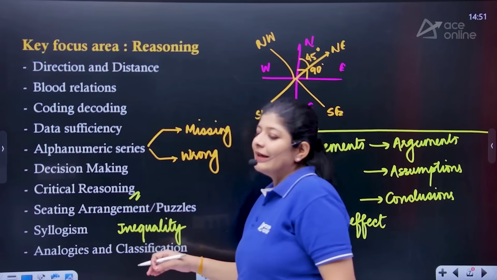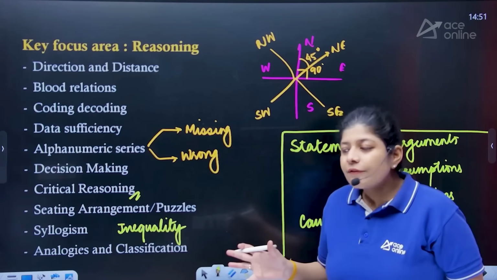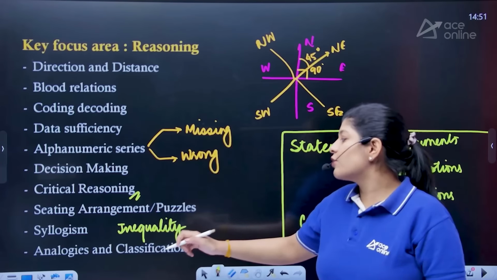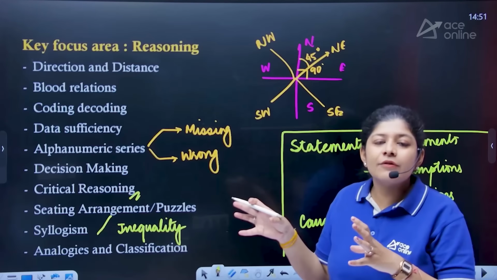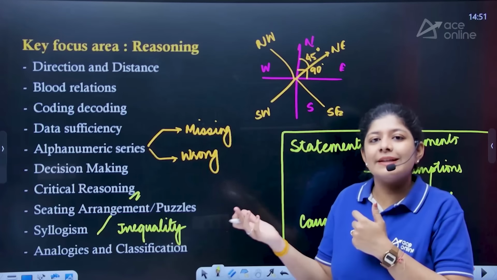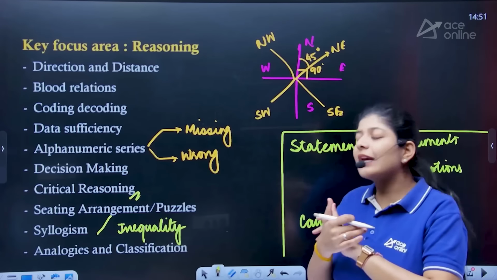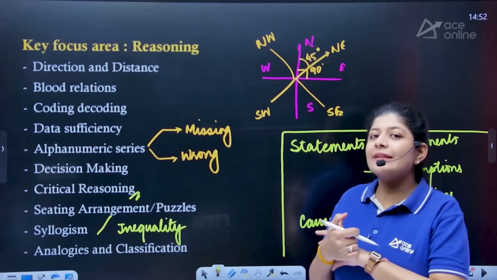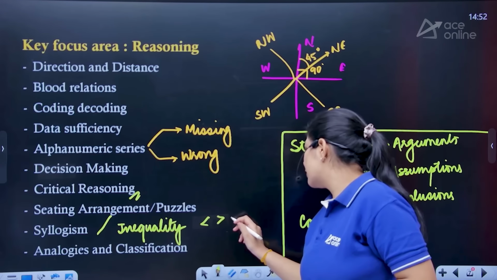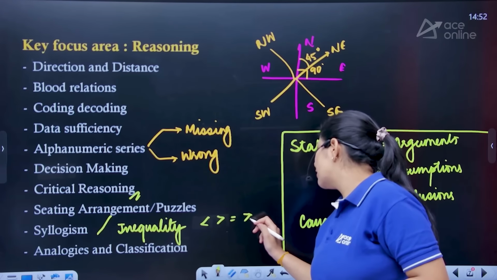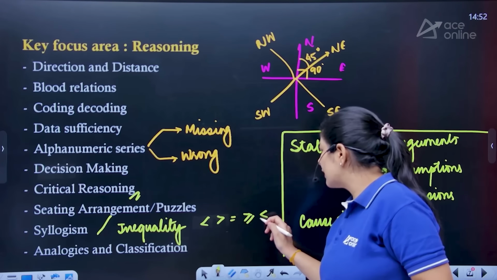In inequality as well, we have a similar kind of thing. In syllogisms we have verbal kinds of words, like sentences and statements, whereas in inequality we have alphabets and signs, like greater than, smaller than, equal to, greater than or equal to, smaller than or equal to.